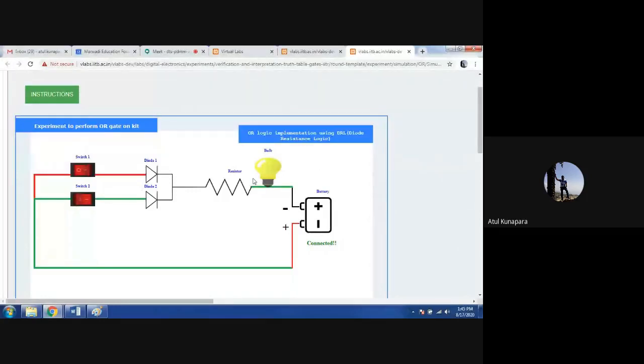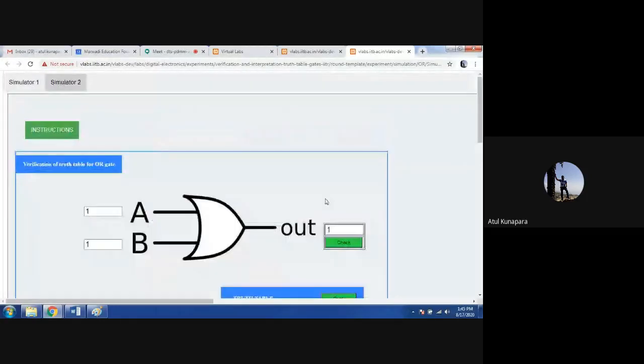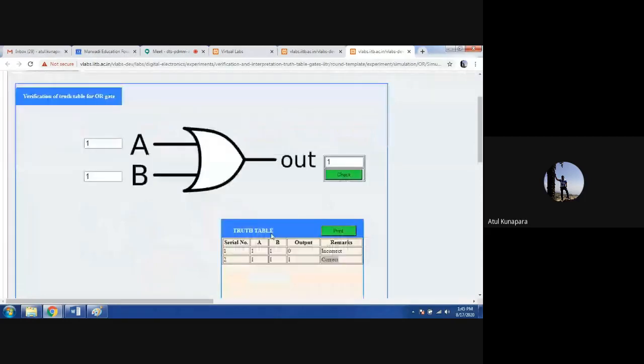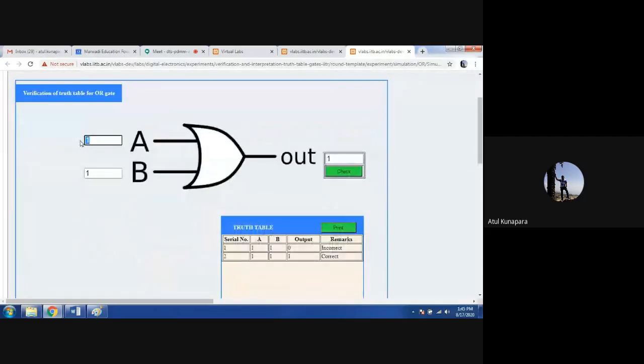That same thing you can check in the simulator here. When the input is, let's say, 0-1, I know that when my input A is 0 and B is 1, my output should be 1 only. And if I click check here, you can see the correct remark here, right? But if you make the output 0 here, which is against your combination, and you check it out, you will see that it is incorrect.